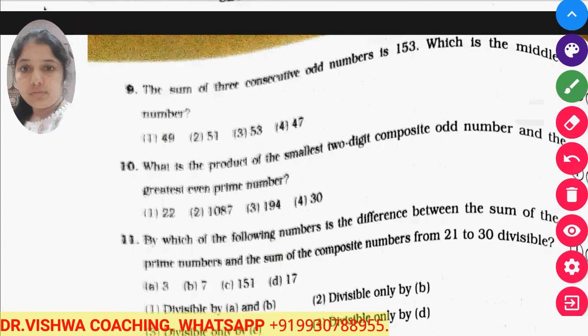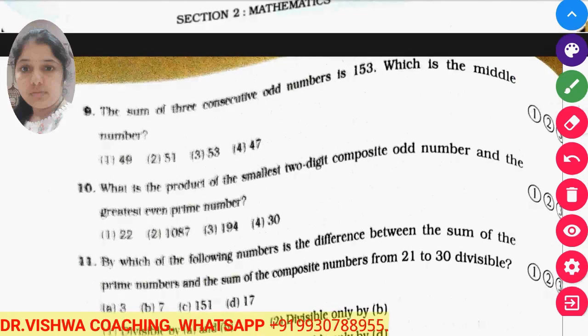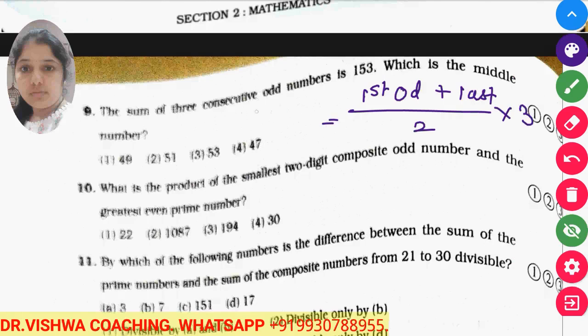Now again, the sum of consecutive odd numbers is given to you, which is 153, and we have to find the middle number. The formula for the sum is: first odd number plus last odd number, upon 2, multiplied by how many odd numbers there are. We have 3 numbers and their sum is given as 153.